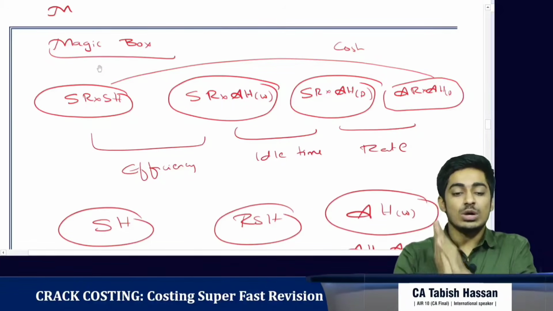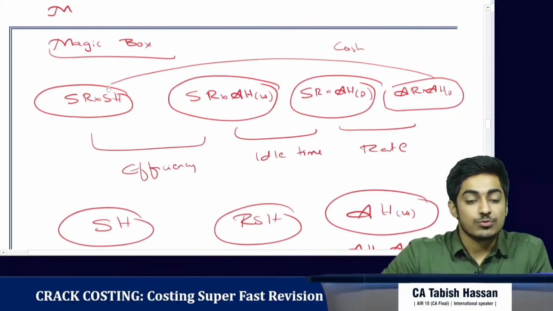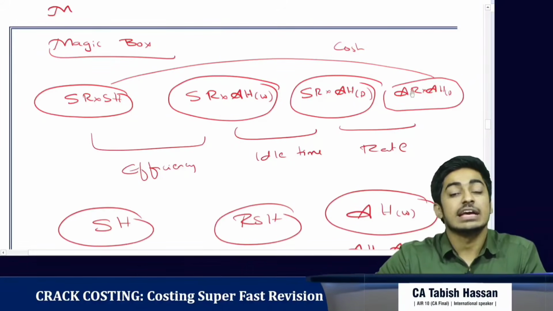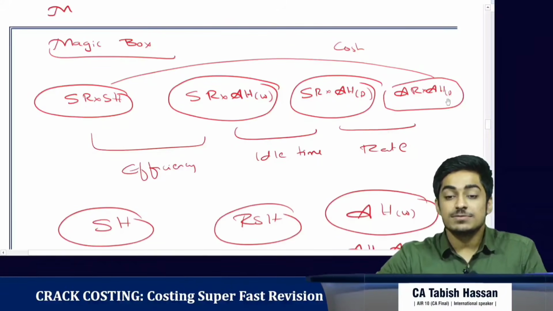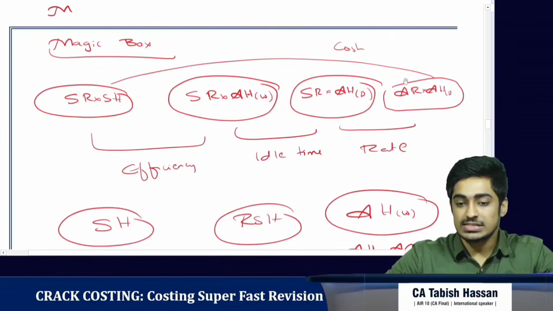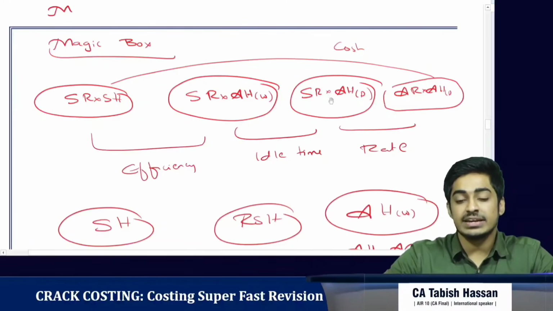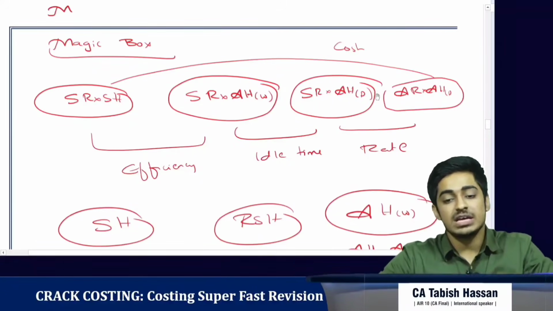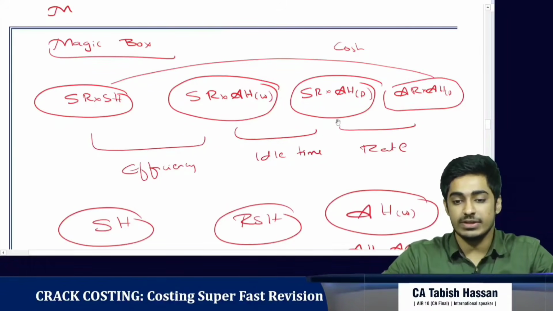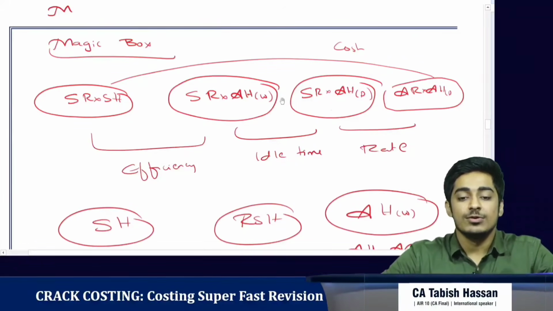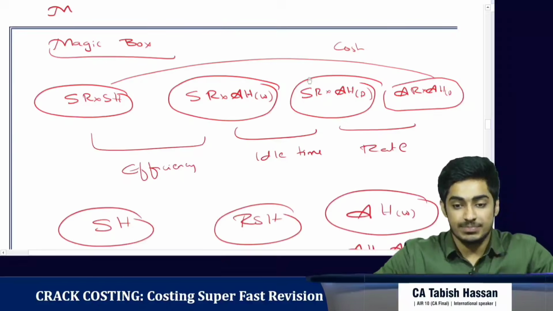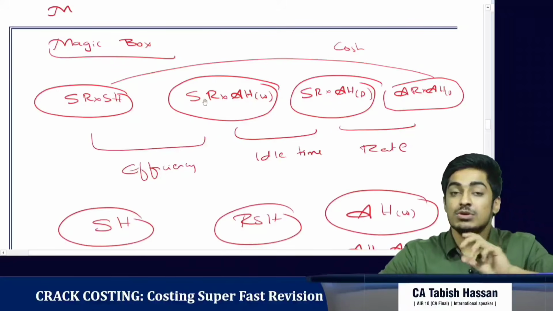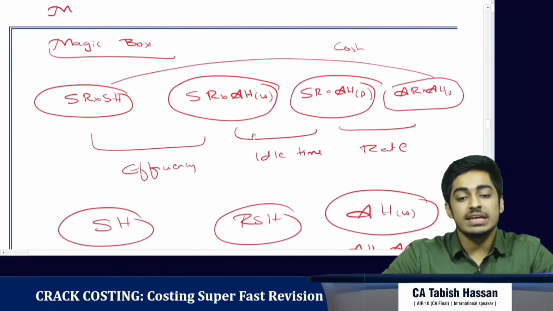Now let's revise it once more using our magic box. First we have the standard cost, that is standard rate into standard hours. Then we have the actual cost, that is actual rate into actual hours paid. From this, first we eliminate the rate portion: we have the actual rate here, we bring the standard rate, so we get the difference in rate, and the multiplier is actual hours paid, because for the entire hours paid we want the difference in rate. So this is the labor rate variance. Then we have the actual hours paid here. With the standard rate, we want to eliminate the idle time. So we have actual hours paid here, we bring the actual hours worked here, and again the multiplier is the standard rate, because the difference in rate is already covered. Thus we get the idle time variance.